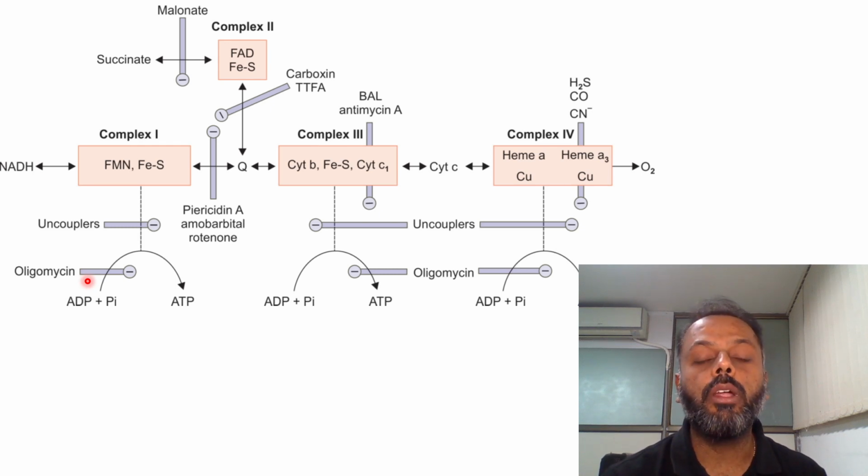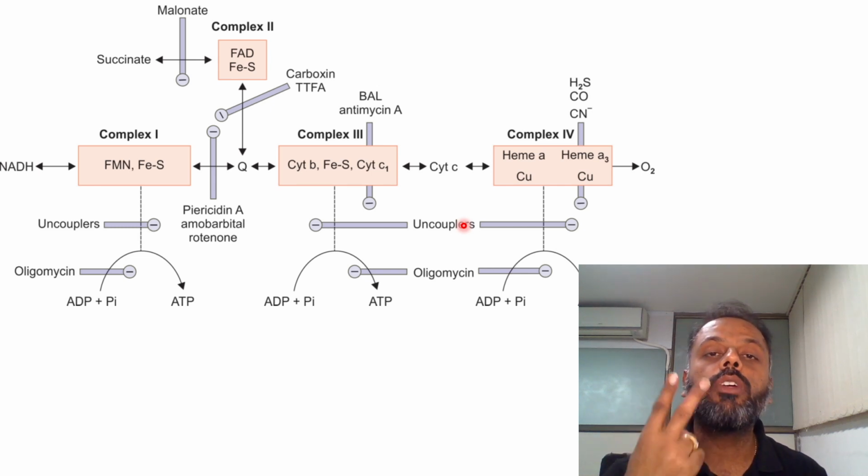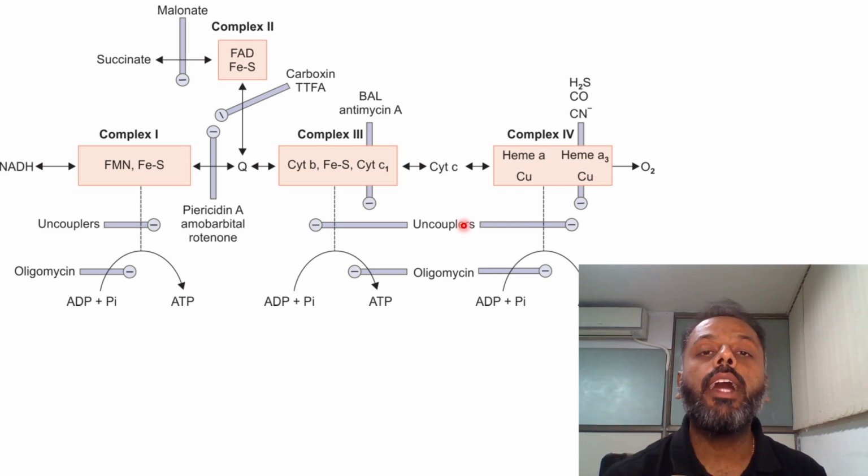Now we will see uncouplers. Uncouplers will completely dissipate the proton gradient in the inner mitochondrial membrane. Examples of uncouplers: the first are the physiological uncouplers, which include thyroxine, thermogenin, and unconjugated bilirubin. Other examples of uncouplers are 2,4-dinitrophenol and dinitrocresol. So that is all about inhibitors of the electron transport chain, and that is the quick revision of the electron transport chain.